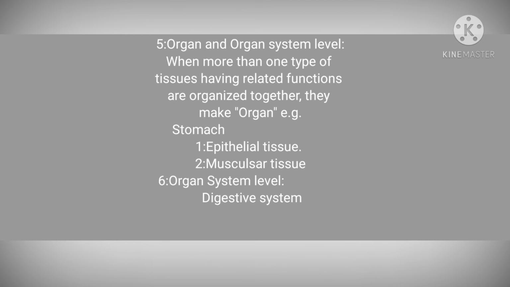Organ and organ system level. When more than one type of tissue having a similar function are organized together, they make a big unit that is called an organ. The different tissues present in the organ perform their specific functions, and these functions collectively become the function of that specific organ.